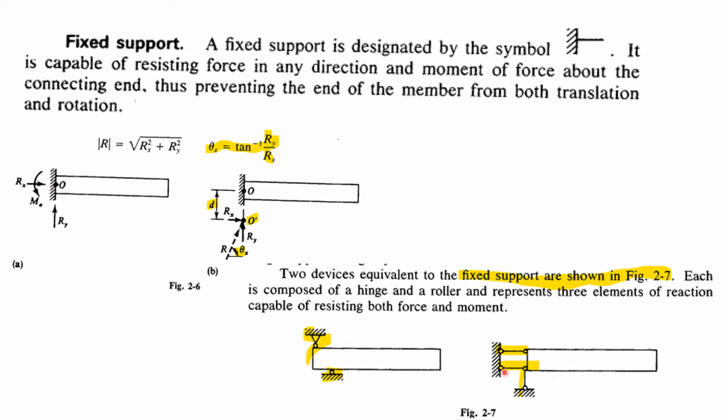At the same time, if I apply load here, what would happen? It will try to come down, but these two elements, one will take tension and one will take compression. That way it is capable of resisting the moment. At the same time, this link will resist the forces along this direction, because all these links are axial resisting members.